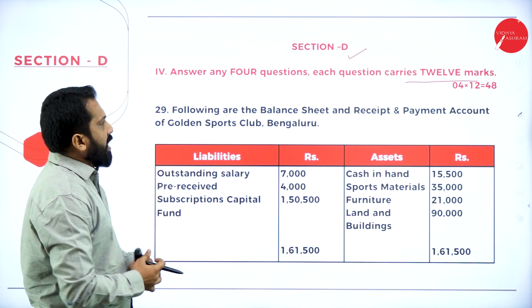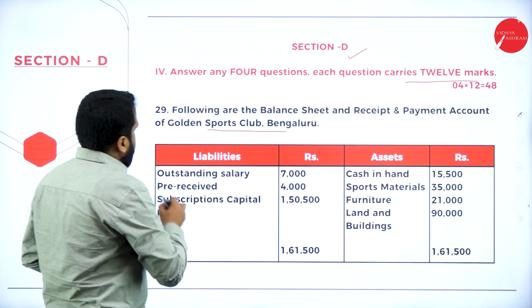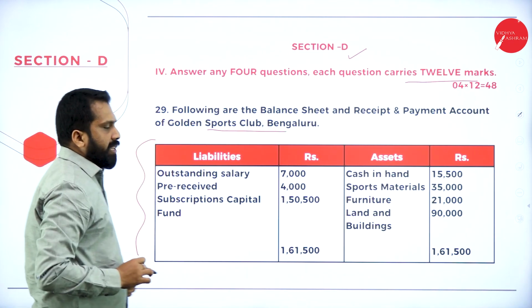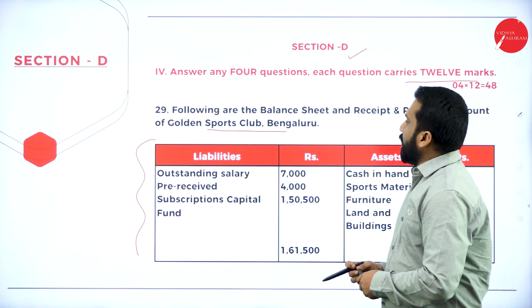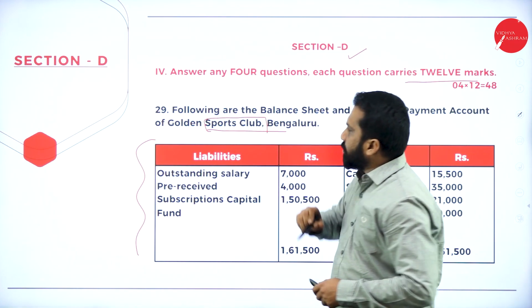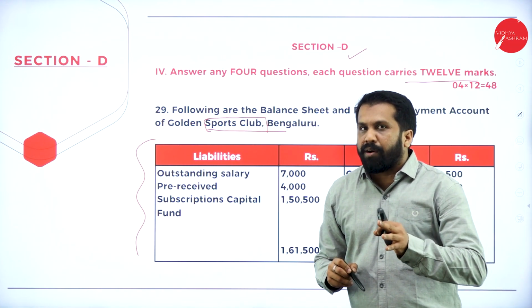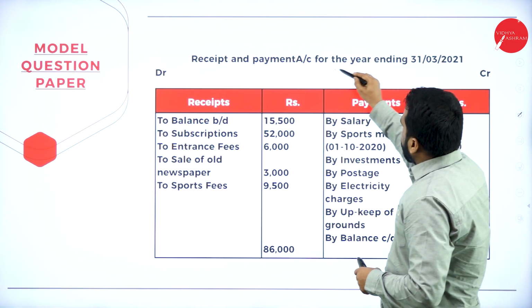Following are the balance sheet and receipt and payment account of Golden Sports Club. These are the information they have given. Which problem is this? How to find out? I'll let you know. Wherever they have given sports club, this is what? Non-profit organization. Now, receipt and payment account they have given.